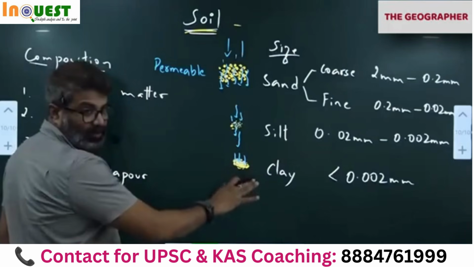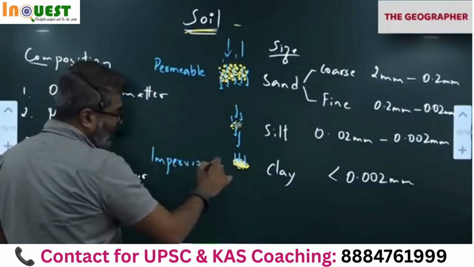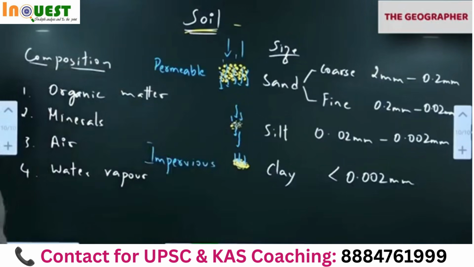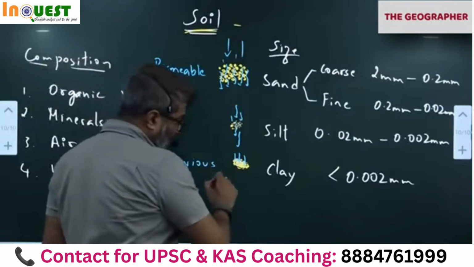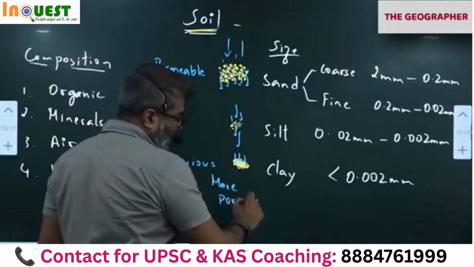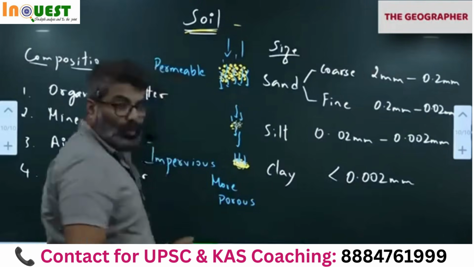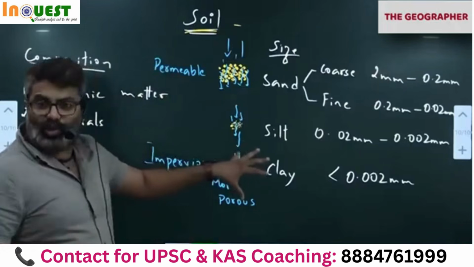Permeability is very low here. Impervious means it does not allow water to pass. Clay contains more porous spaces, small porous spaces, so it allows the water to stop there.